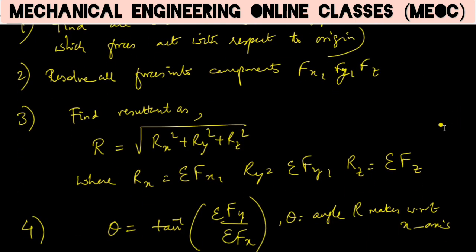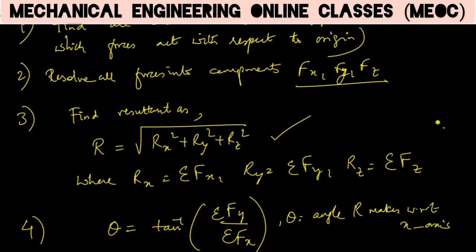Then we have to resolve all the forces into components Fx, Fy and Fz. Then we have to find the resultant as root over Rx square plus Ry square and Rz square, where Rx is the sum of all the forces' x components. Sigma Fx will be Rx. So the sum of all the y components of forces will be the y component of the resultant, Ry. So sigma Fy will be Ry.